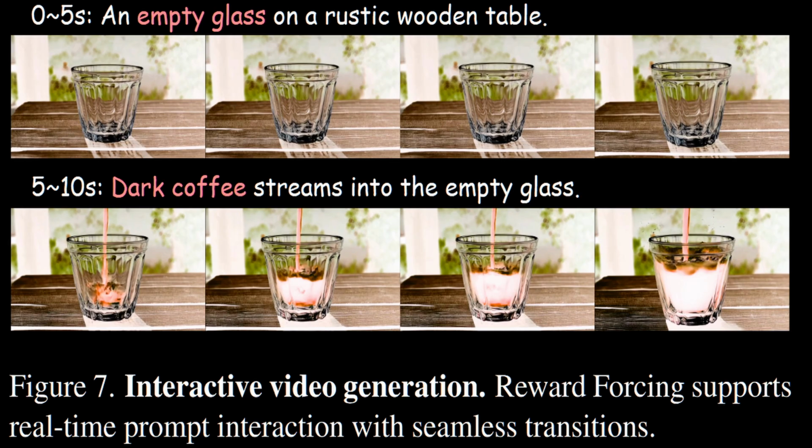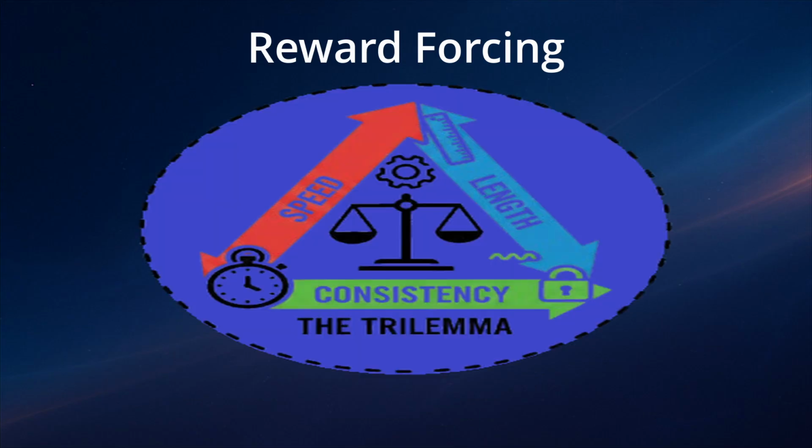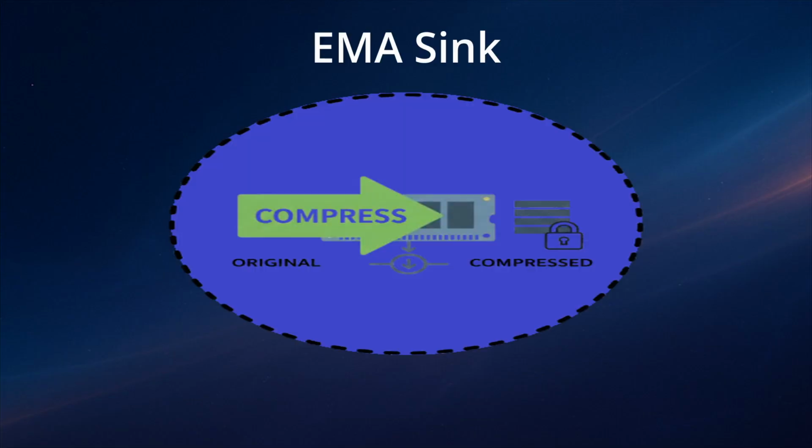To wrap up, Reward Forcing represents a significant leap forward in the field of video generation because it solves the impossible triangle of speed, length, and consistency. By moving away from static attention sinks and adopting the EMA-Sink, the model effectively compresses memory rather than forgetting it.